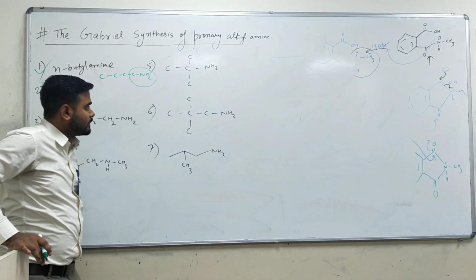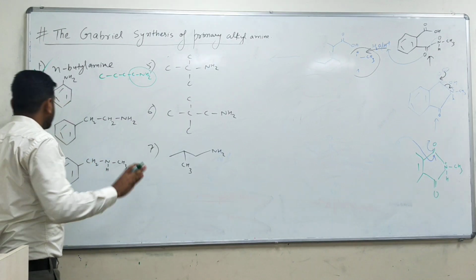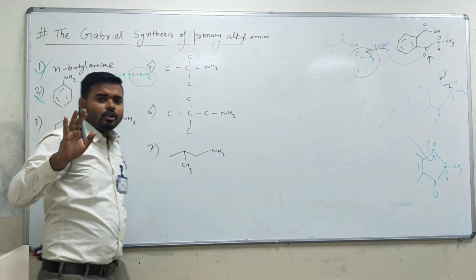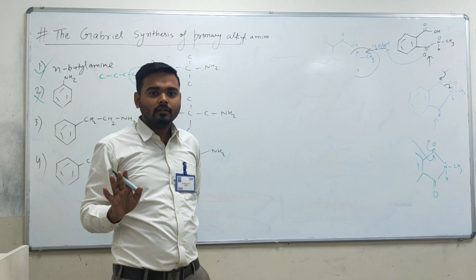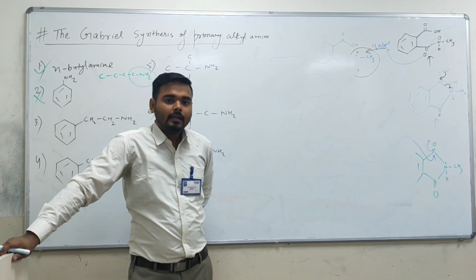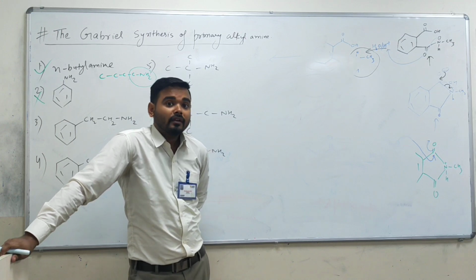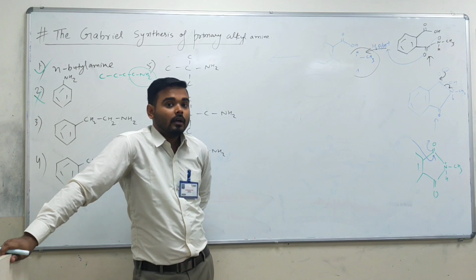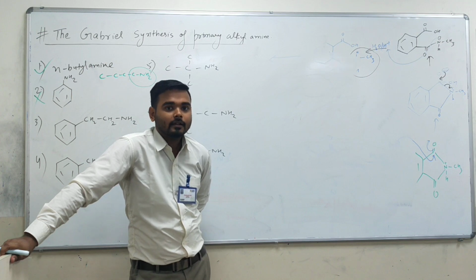So what you need to keep in mind is where the SN2 mechanism is going to take place. If you see this one, this will not. Aryl halide does not undergo SN2 mechanism. It's better to say it will not go through SN1 and SN2, because aryl halide also shows nucleophilic substitution, but when an electron withdrawing group is attached at the para position, it will show SNAr.